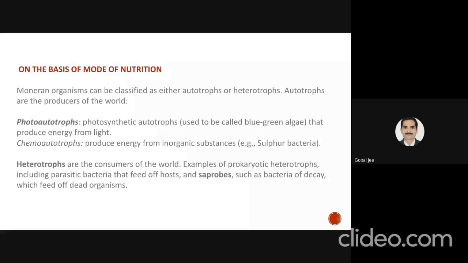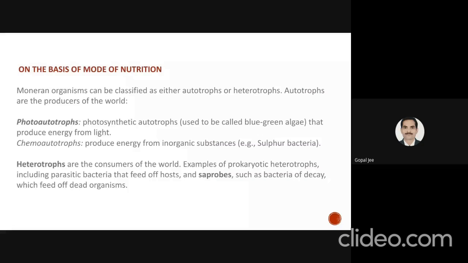Then heterotrophs, they are the common consumers. Examples of prokaryotic heterotrophs include parasitic bacteria that feed off a host, and saprobes such as bacteria of decay which feed off dead organisms. Heterotrophs mainly involve saprophytic organisms which rely on decaying material for nutritional purposes.